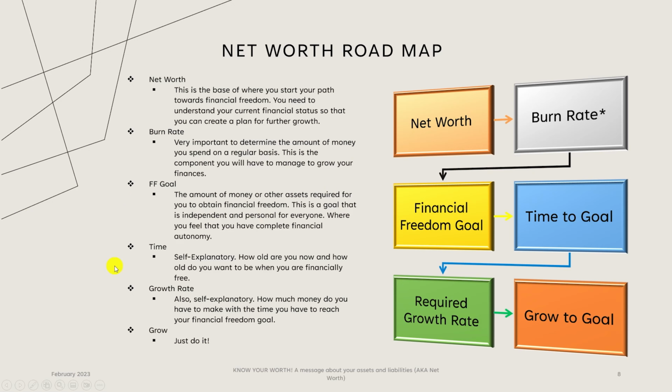Once you have that financial freedom goal, you want to figure out exactly when you want to achieve that goal, and that will give you the amount of time that you have to grow to that goal from now, where you're starting from, your net worth.